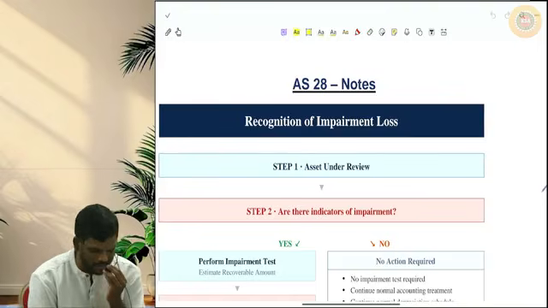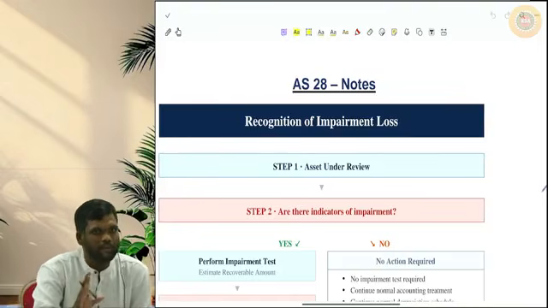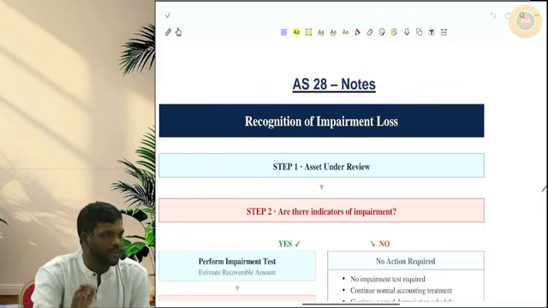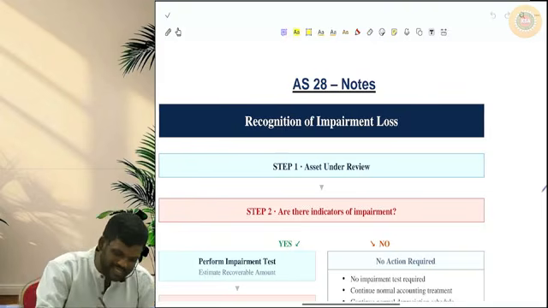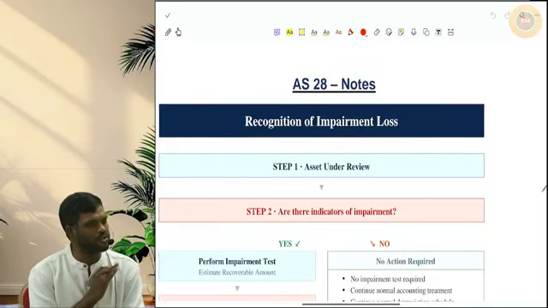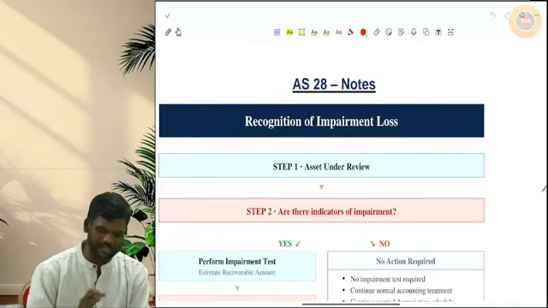So let's get started. Before getting into the standard, let me tell you one basic principle of accountancy. Please remember this. This is a basic principle that is applied in almost all the standards relating to assets.